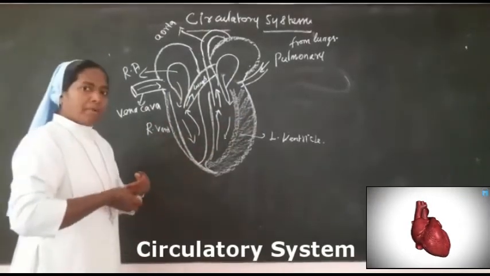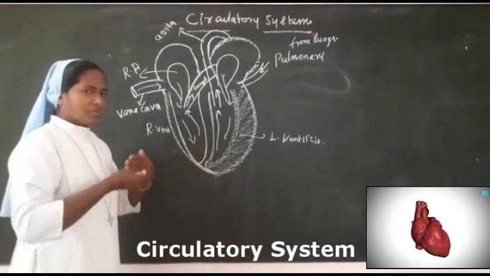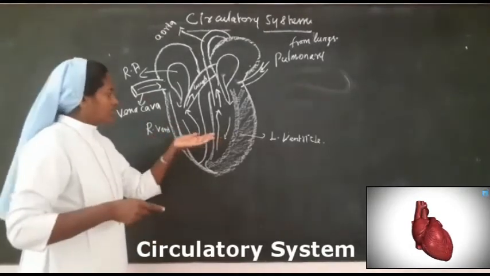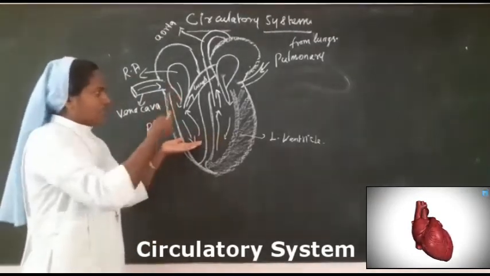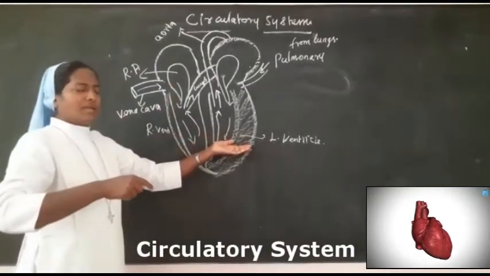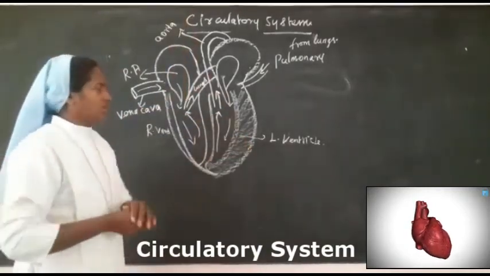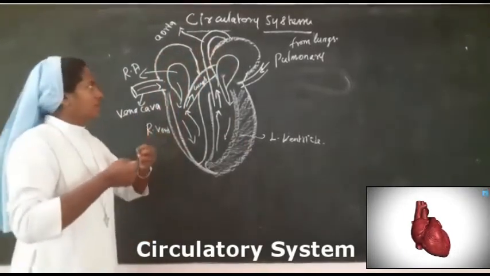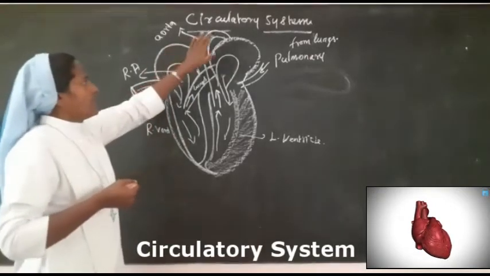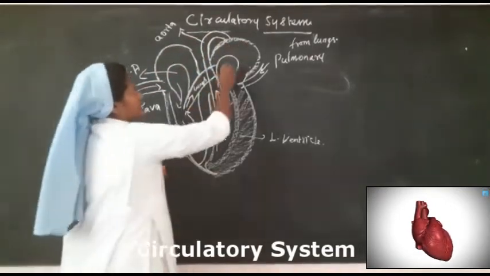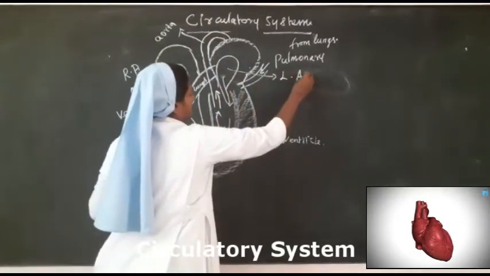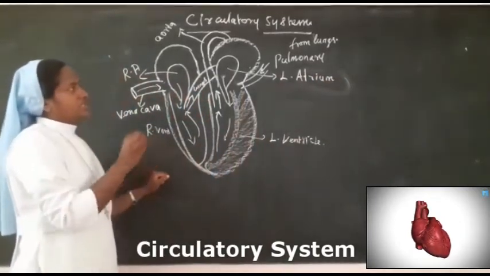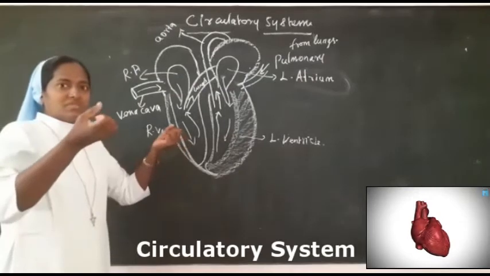Okay. The ventricles always pump the blood. The right ventricle will pump the blood to the lungs. The left ventricle will pump the blood to the whole parts of the body. And the upper parts receive the blood. Here this is the right atrium and here the left atrium. But both atriums, the upper part of the heart, always receive the blood.